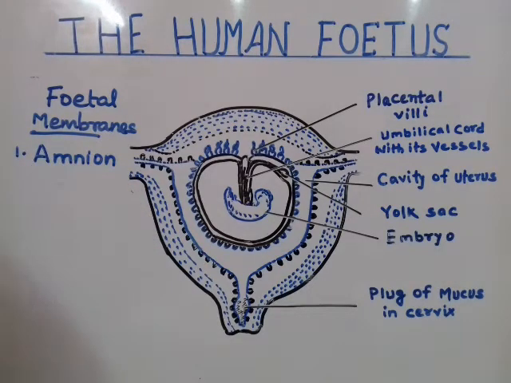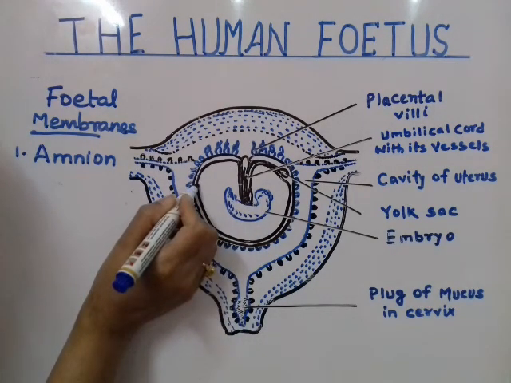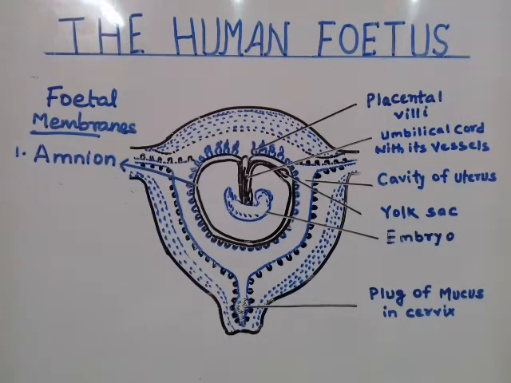Now this is a very important word to understand. What is amnion? Amnion is the innermost membrane. You can see this is the fetus, and this one is amnion. It makes a sac around the fetus, and it is also known as amniotic sac.